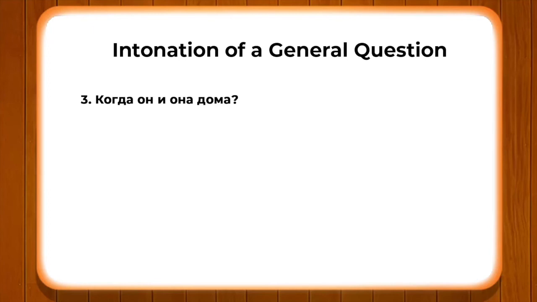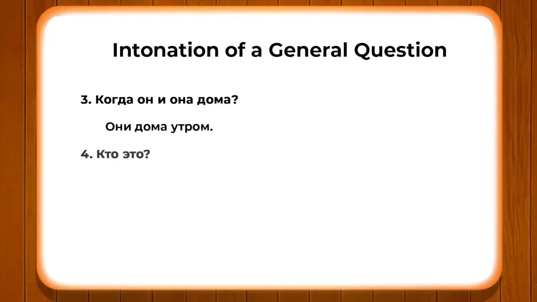Here we have когда он и она дома. When are he and she at home? Ani doma utram. Utram means in the morning. So, in place of he and she, we are using they. They are at home in the morning.